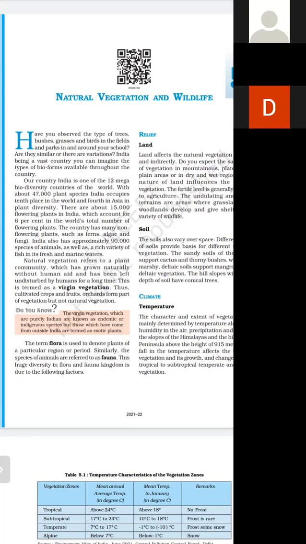Your mountainous land will be separate, your plateau land will be separate, your sea land near the sea will be separate, that will be marshy land and all, right? Their vegetation will be separate, even the animal species and other vegetation will be separate. It depends on the relief. जमीन के ऊपर डिपेंड करता है कि ये जमीन कैसी है.